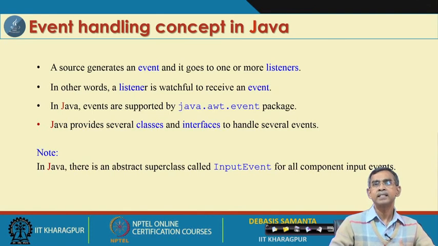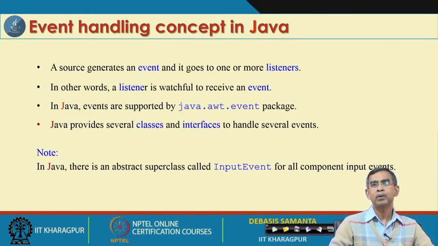So, there is a listener that is watchful to receive any event that occurs in the GUI, in any window element. Now, in Java, whenever a source creates an event, it basically creates an object, and the type of the object is event. This is defined in java.awt.event, which is a package. So, everything is defined there.